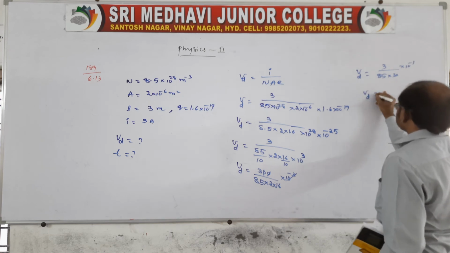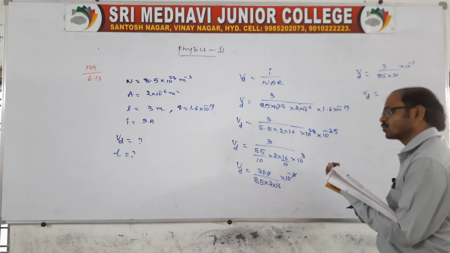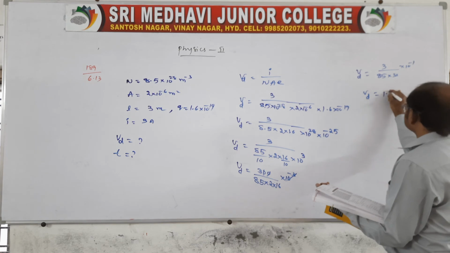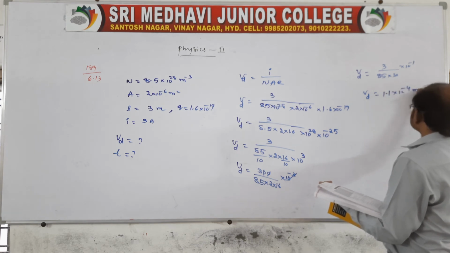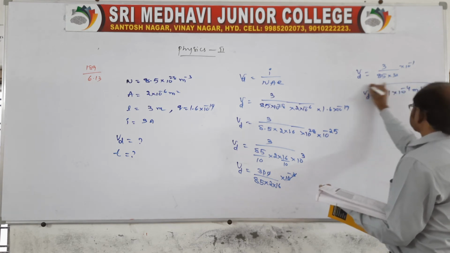In the final calculation we get approximately 1.1 into 10 power minus 4 meter per second. This is the drift speed.